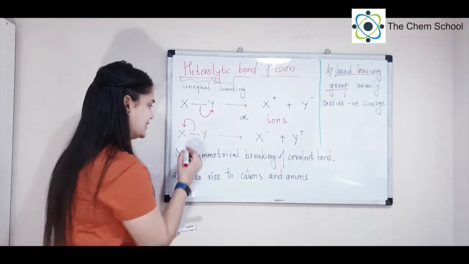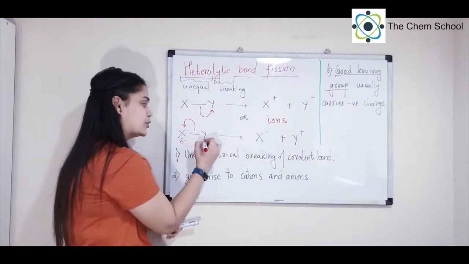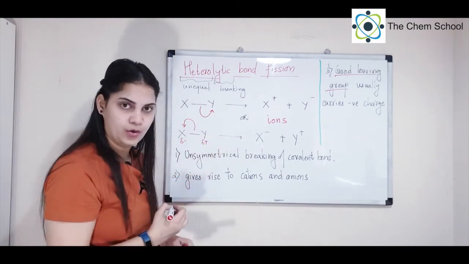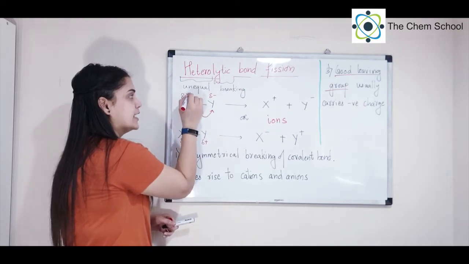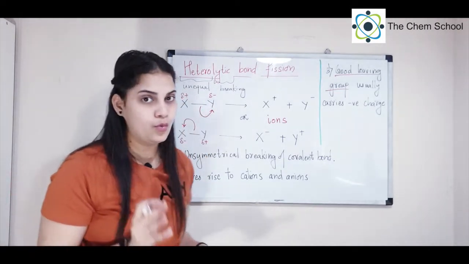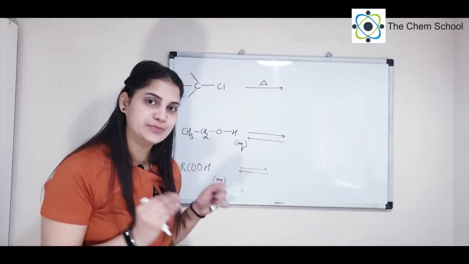So let's say in this case, because X is taking the electron, X has to be more electronegative than Y. Similarly, in the upper case, if Y is more electronegative than X, then the negative charge will go to Y. So this is the main thing that you should remember as of now for heterolytic bond fission. Now let's do heterolytic bond fission of these particular molecules.